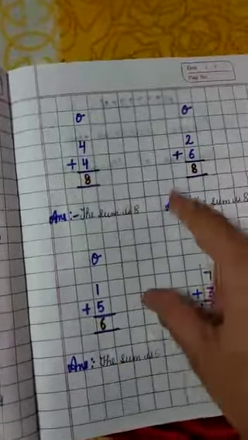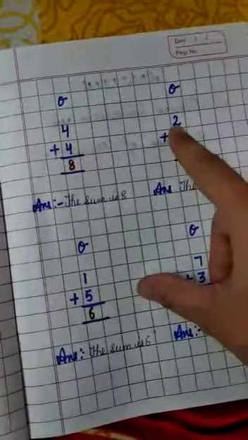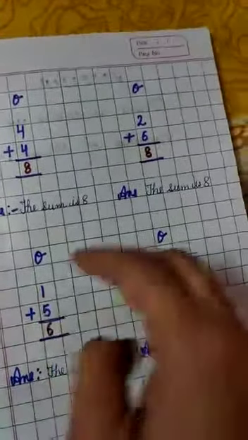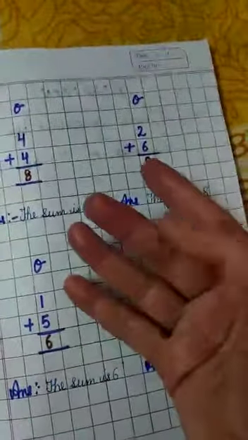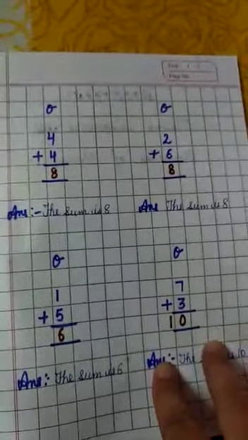On my head I can't show you right now, so I am just showing the fingers. 2 plus 6, 2 on the head, 2 number is on my head and 6 are on the finger. These are the 5 and this is my 6th finger. Okay, 5 and 1. So after 2, 3, 4, 5, 6, 7 and this one is 8. So the answer is 8. Clear everyone?